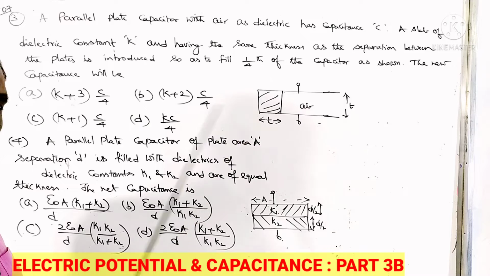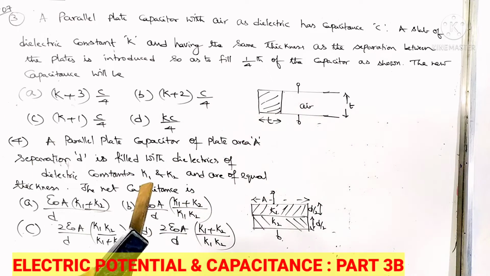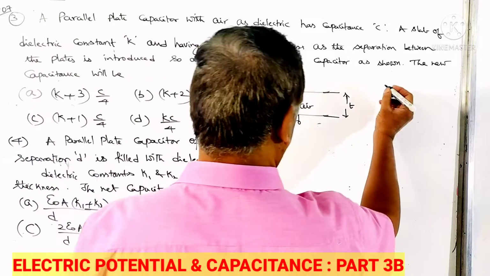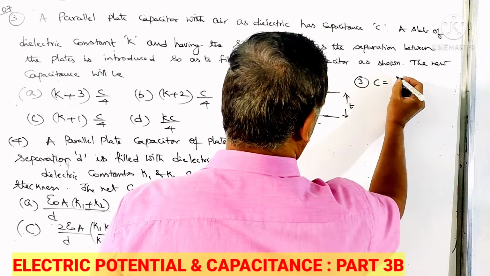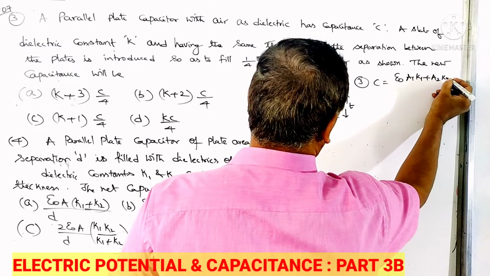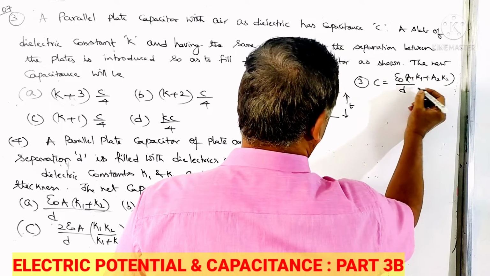So this type of note I just discussed. Let me recall that note which we discussed for this question. C is equal to epsilon naught times A1 K1 plus A2 K2, divided by D. This is what we have.